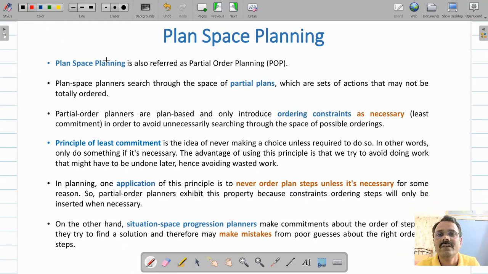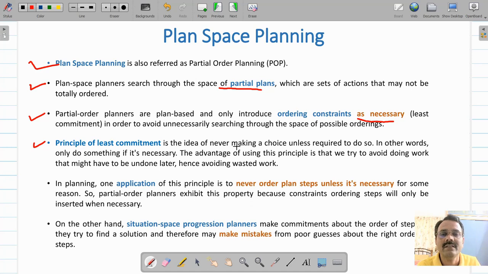Now let us understand what plan space planning is. Plan space planning is also called partial order planning or POP, because here some of the steps are partially ordered and some are totally ordered. Therefore, a plan space planner searches through the space of partial plans, which are sets of actions that may not be totally ordered. Partial order planners only introduce ordering constraints as necessary in order to avoid unnecessary searching through the set of possible orderings. This is called the principle of least commitment.